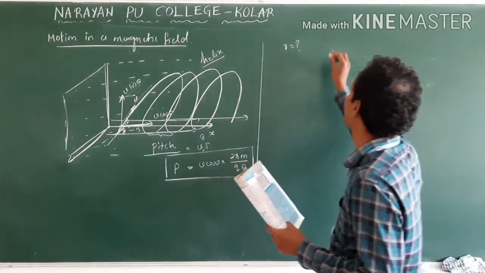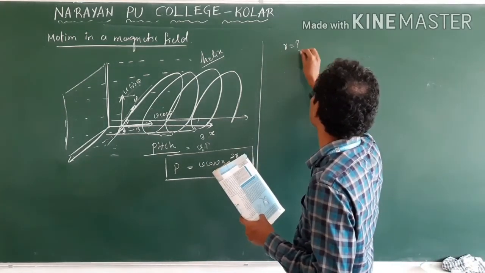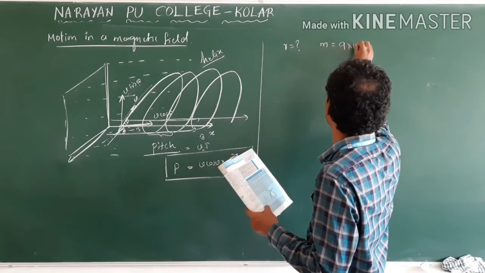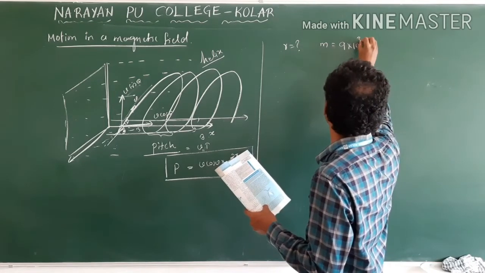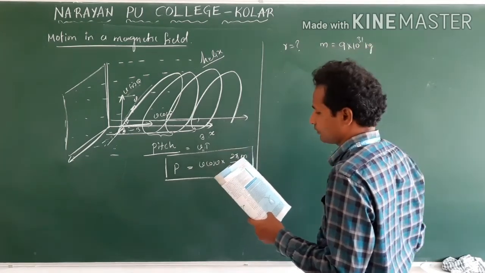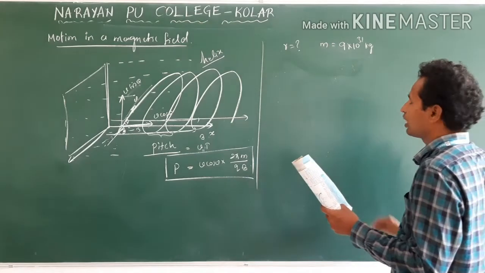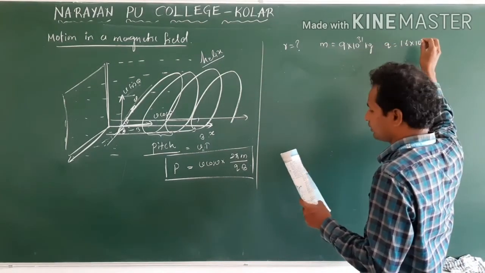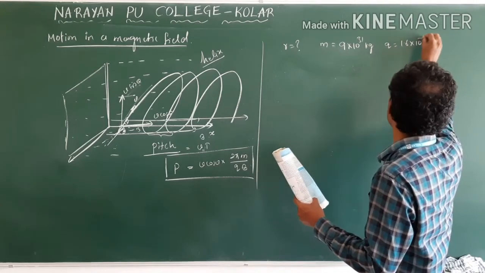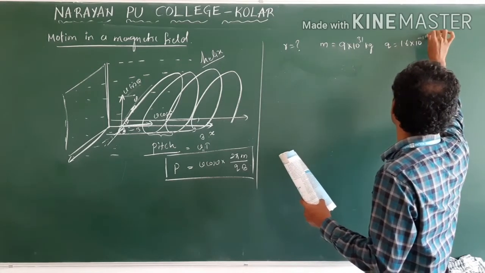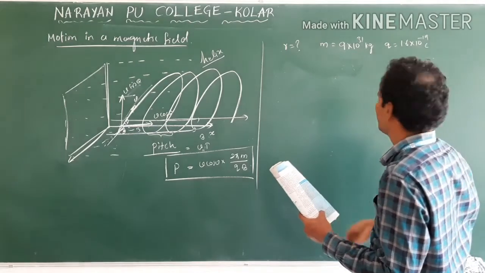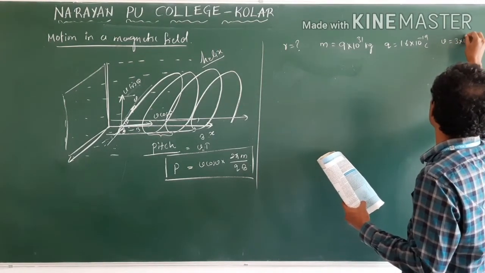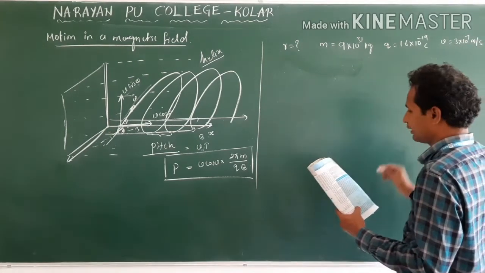The mass of the electron is given: 9 into 10 power minus 31 kg. And the charge given, Q is equal to 1.6 into 10 power minus 19 coulomb. The speed V is equal to 3 into 10 power 7 meter per second.